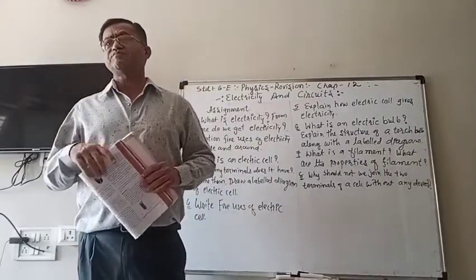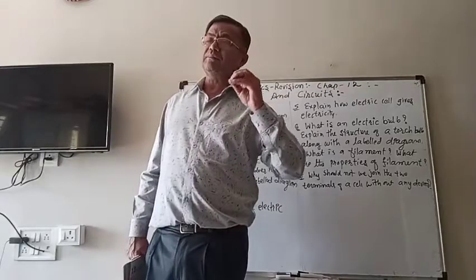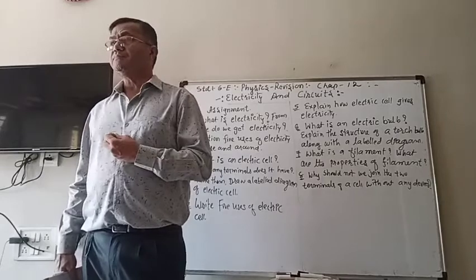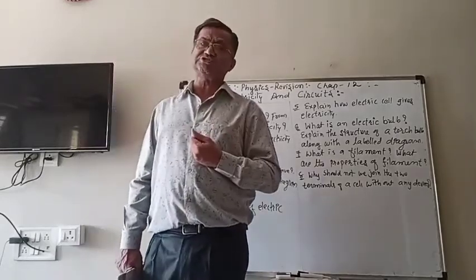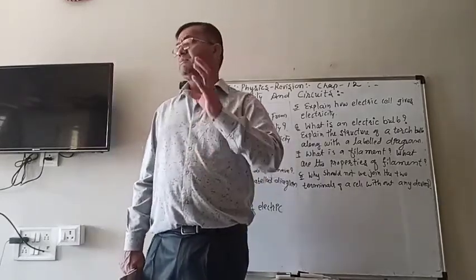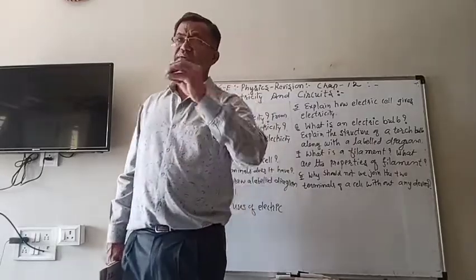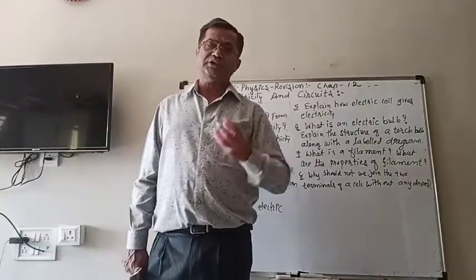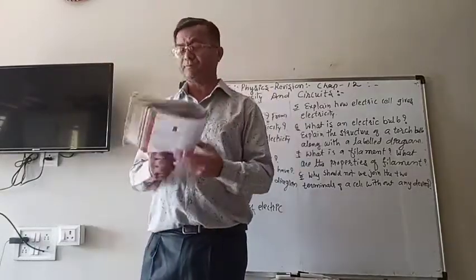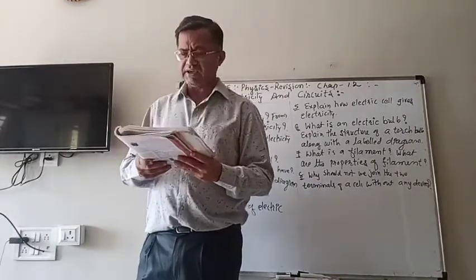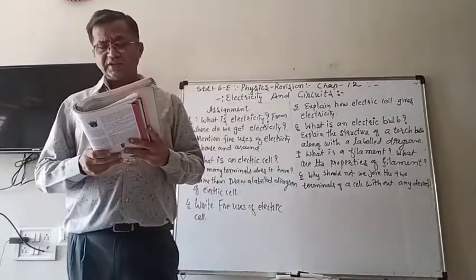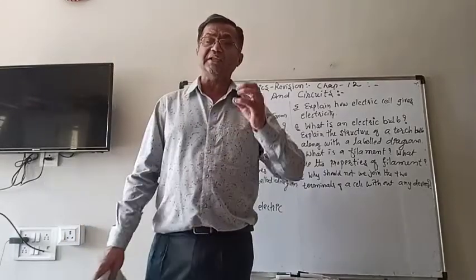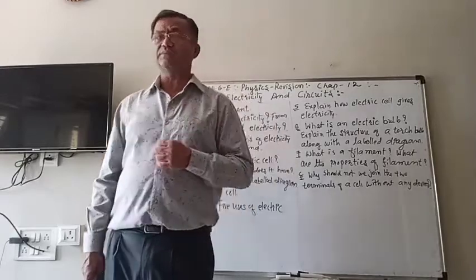Remember that there is chemical stored inside the cell, and when the chemical is used, it converts the stored chemical energy into electrical energy. Slowly the chemical is getting used up, and when all the chemical is used up, the electric cell will stop working.